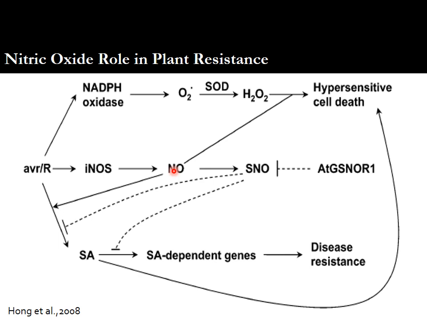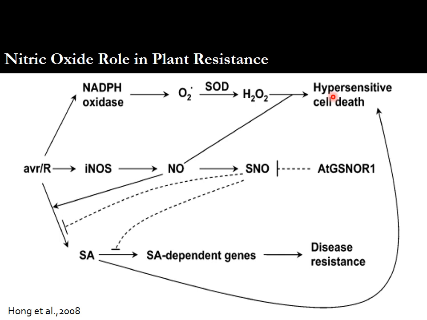First, we would like to discuss the positive role of nitric oxide. This nitric oxide reacts with hydrogen peroxide, which is produced as a result of the action of the enzyme known as superoxide dismutase. When nitric oxide reacts with hydrogen peroxide, it results in the hypersensitive response.